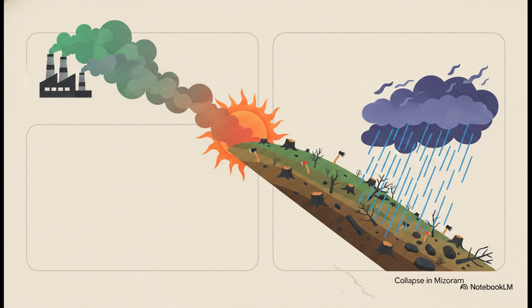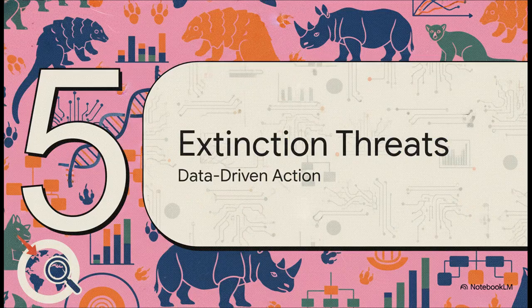Global climate change, driven by greenhouse gas emissions, is causing rising temperatures and highly erratic rainfall. Locally, this directly exacerbates ecosystem collapse. Just look at Mizoram. Shifting Zoom cultivation and commercial logging caused severe deforestation. When you combine that weakened, deforested soil with the erratic monsoon rainfall triggered by global climate change, the tragic result is a huge increase in devastating, deadly landslides. It's all connected.